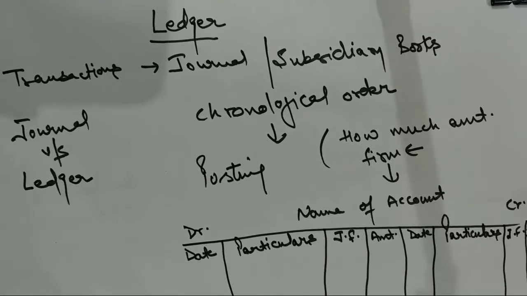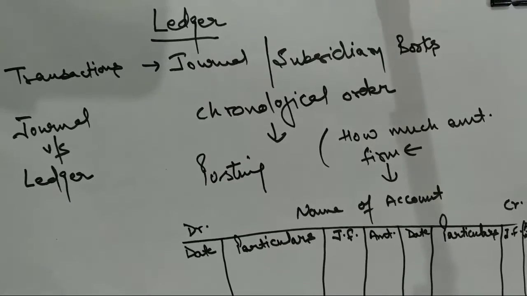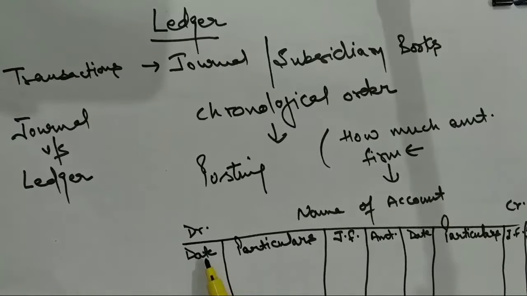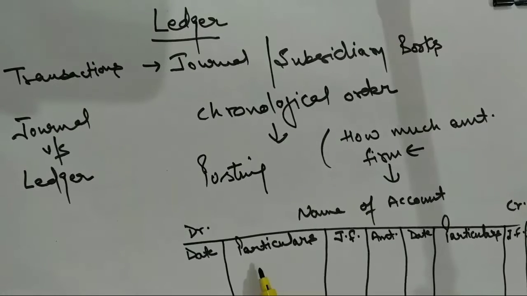So now what I am supposed to do: this is a T-shaped account as I am having. I will record the date in this column, then particulars will be shown as I will show you by taking an example, then journal folio, a very important point.